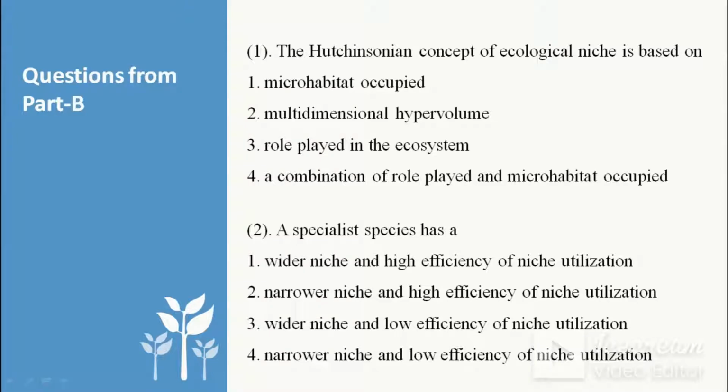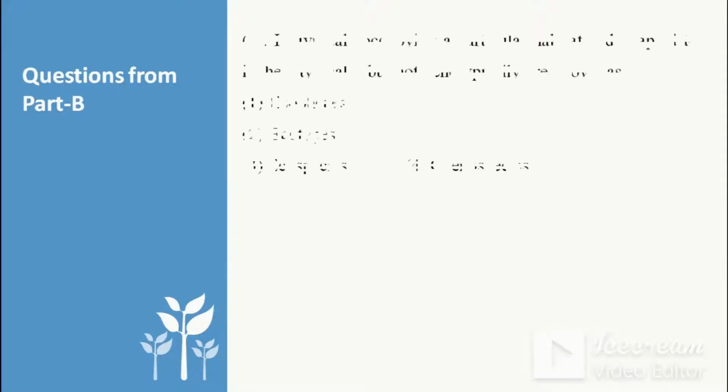So the next thing is whether these specialist species utilize their niche with high efficiency or low efficiency. To exist in that environment, the specialist species must utilize their food or their niche with higher efficiency. That's why option 2 is correct here. So let's move on to the next question.